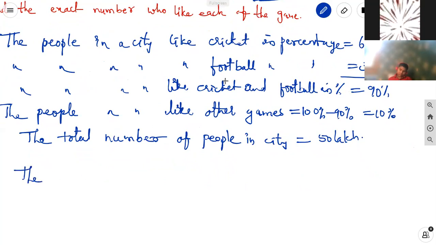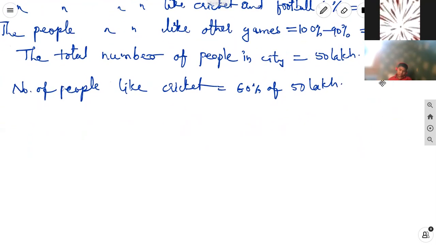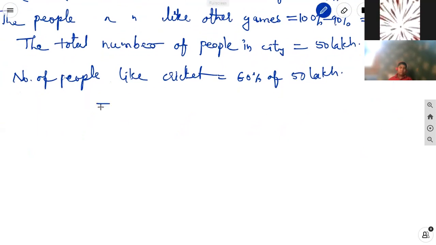The number of people who like cricket is equal to 60 percentage of 50 lakh. Okay. Here it is equal to 60 by 100 into 50 lakh.